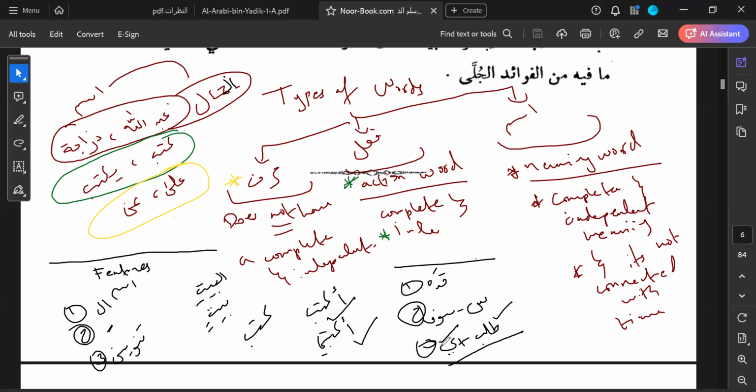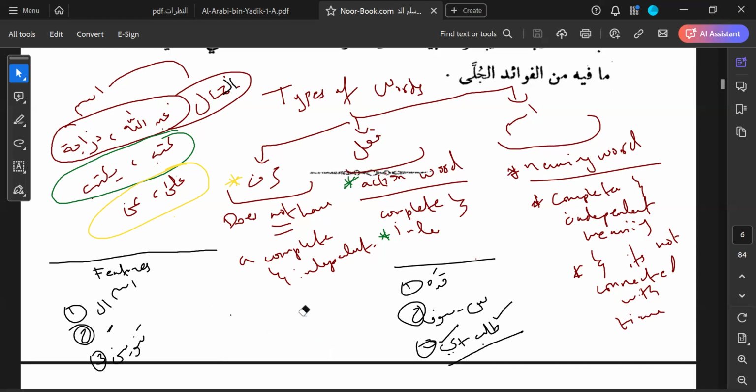A word which accepts a ya at the end, and it has the meaning of an order being given, that word is a fi'l amr. Very simple. So these are the features of a fi'l. These are the features of a verb.